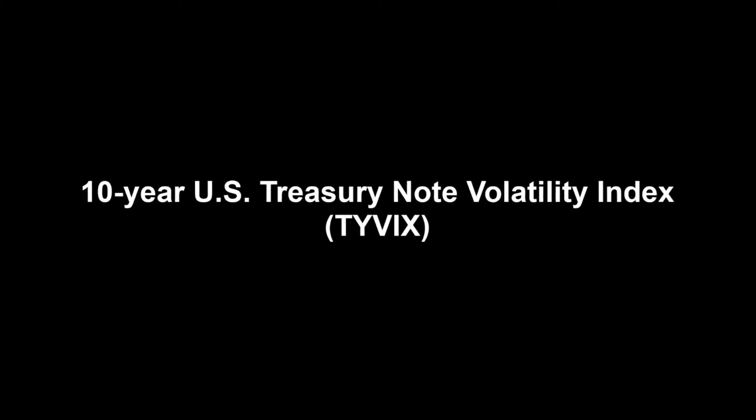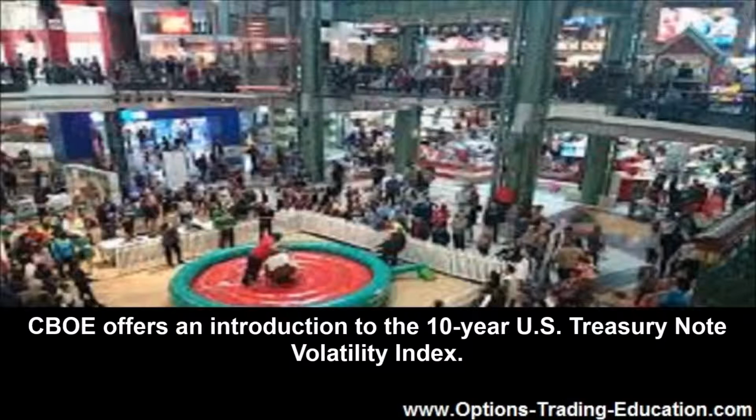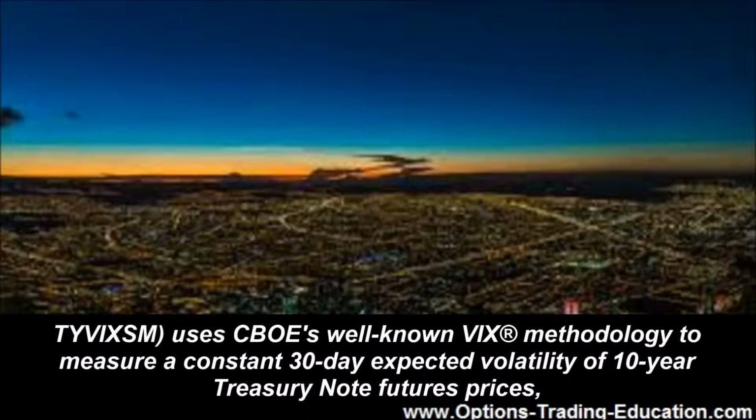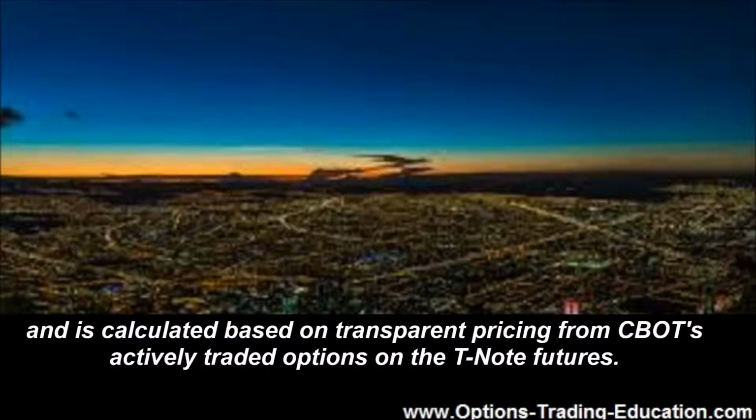10-year U.S. Treasury Note Volatility Index, TYVIX. CBOE offers an introduction to the 10-year U.S. Treasury Note Volatility Index. The CBOE CBOT 10-year U.S. Treasury Note Volatility Index, ticker symbol TYVIX, uses CBOE's well-known VIX methodology to measure a constant 30-day expected volatility of 10-year Treasury Note futures prices and is calculated based on transparent pricing from CBOT's actively traded options on the